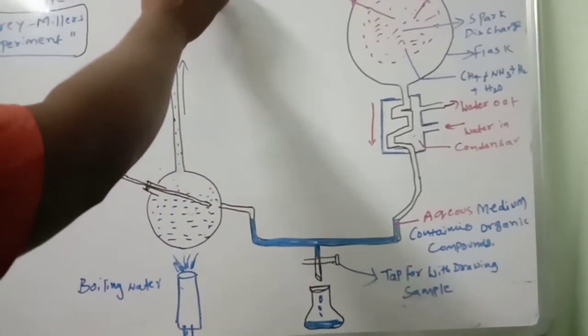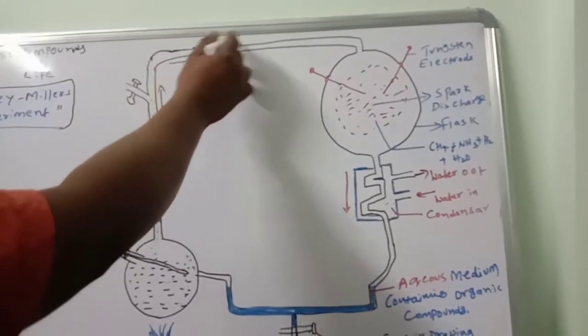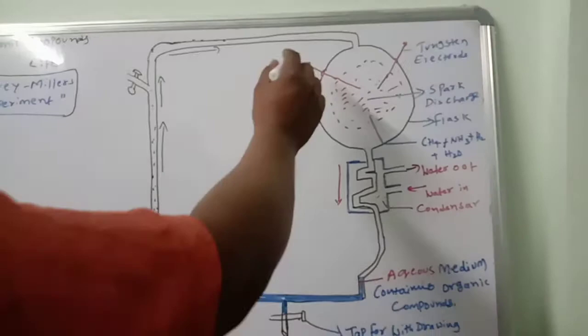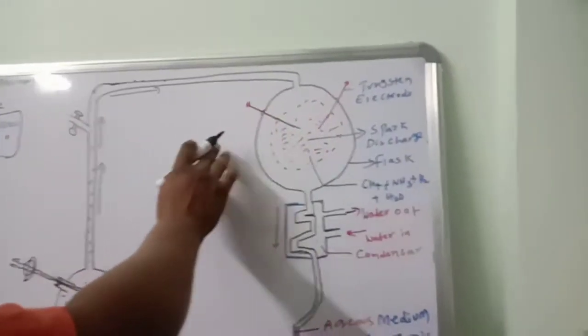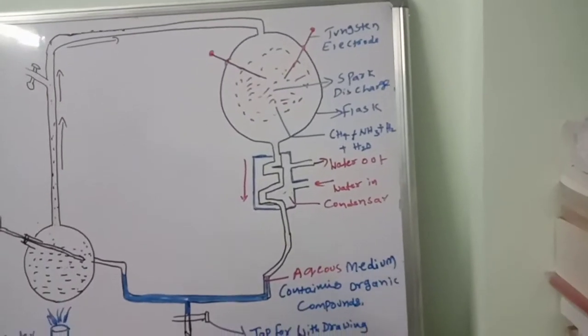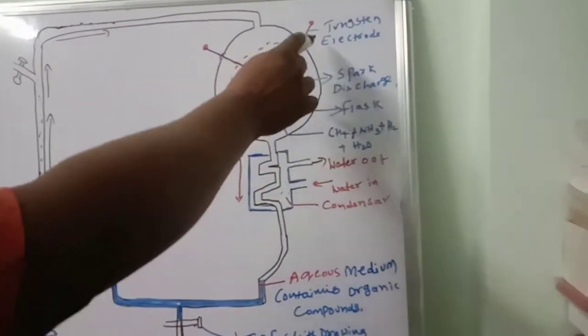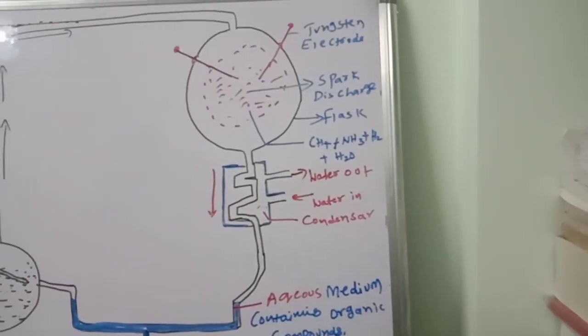This water vapor goes into another flask. In this flask, tungsten electrodes are fixed for energy. Then he created a spark discharge from the tungsten electrodes.